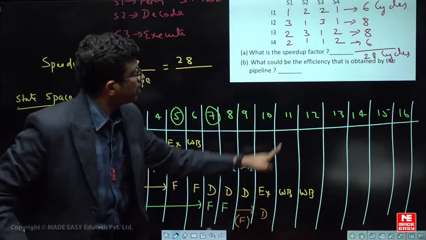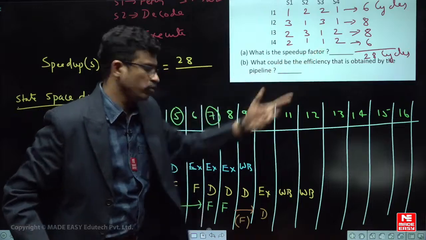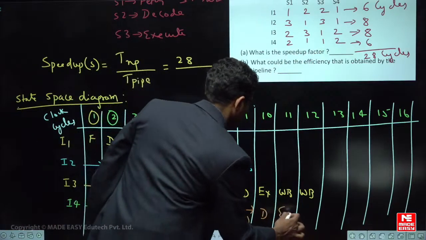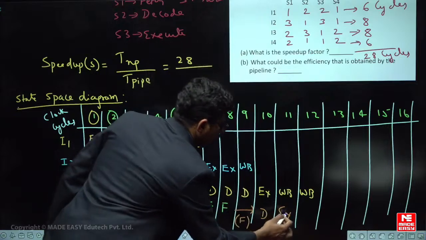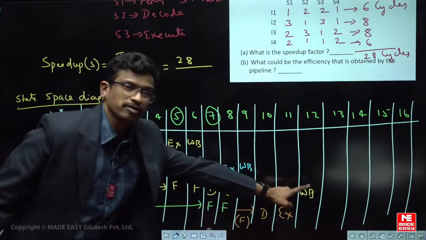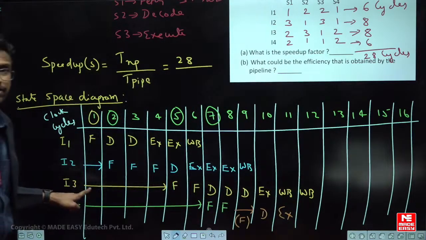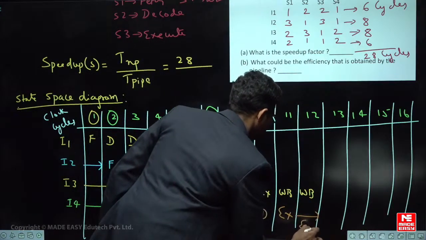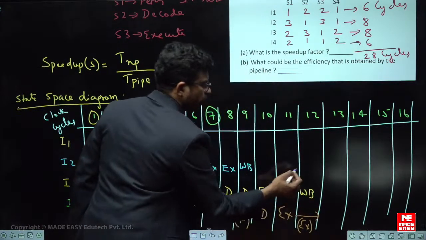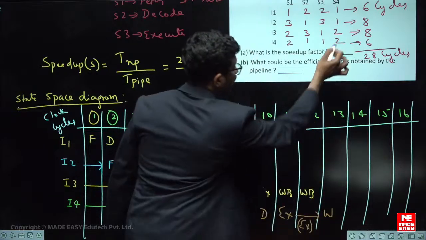But here, if you observe the next one, what is the next one? Execute stage. The execute stage is free, no problem, execute 1 and write back. But observe here, the write back stage is already busy with the previous instruction, so it must be delayed in the execute stage only. Once it is free, then only it goes to the write back stage.